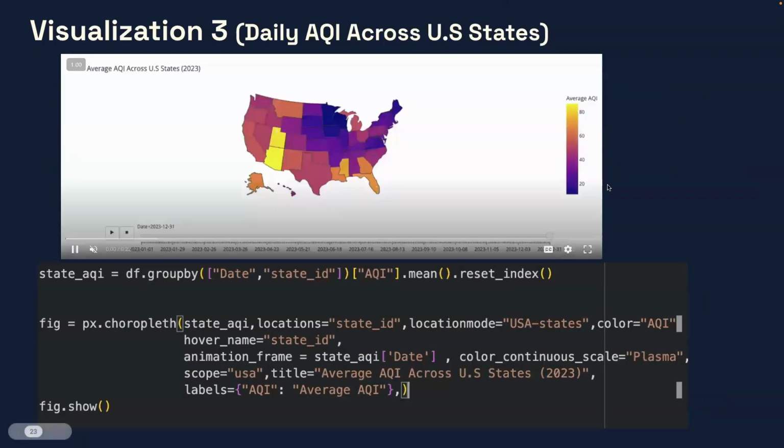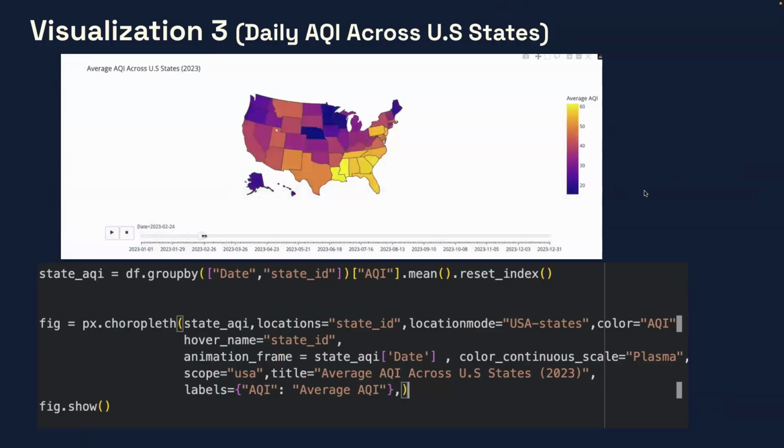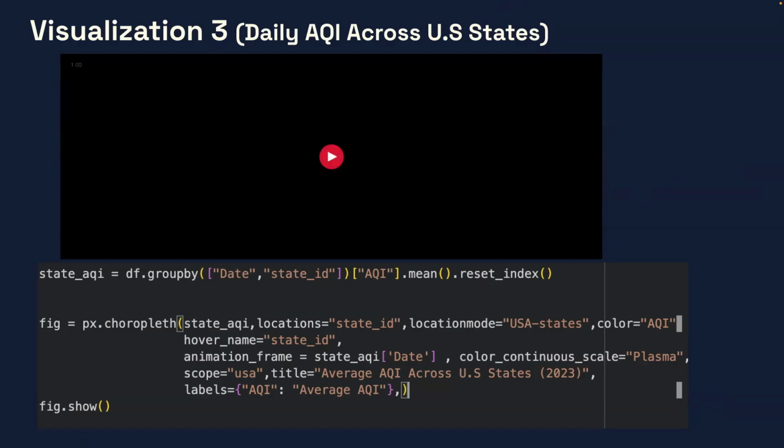So this is the visualization three. Essentially what we did was we created the choropleth map. And how we got it to have the different frames is that each frame represents a day. The CSV file had the average AQIs per day. And essentially each frame represents the average AQIs per day in the US per state.